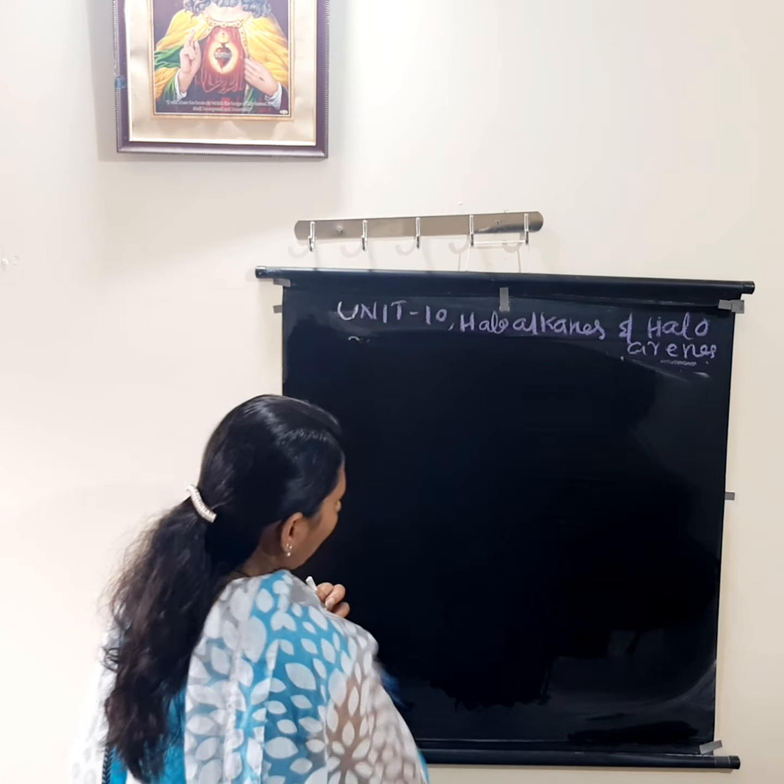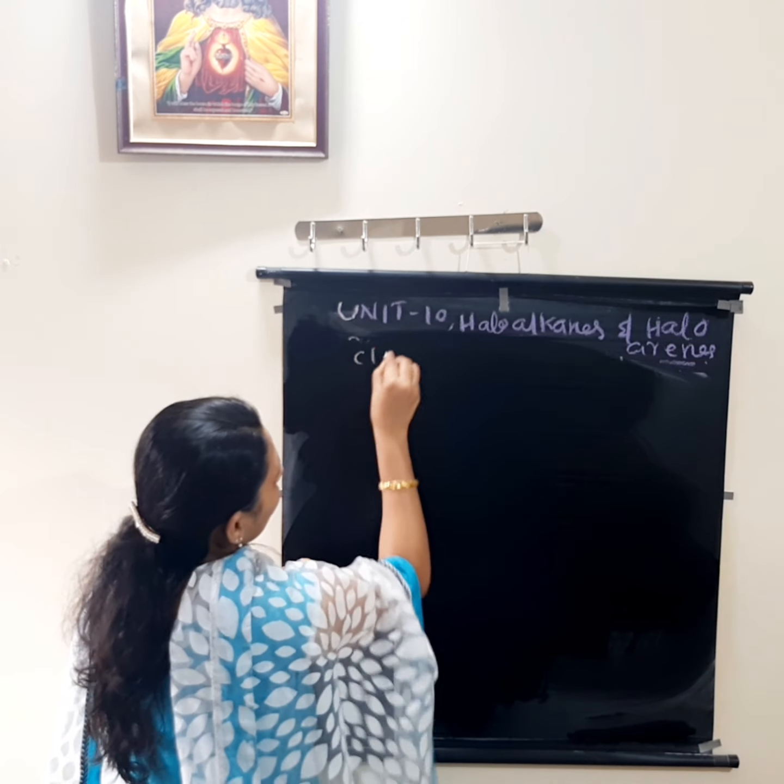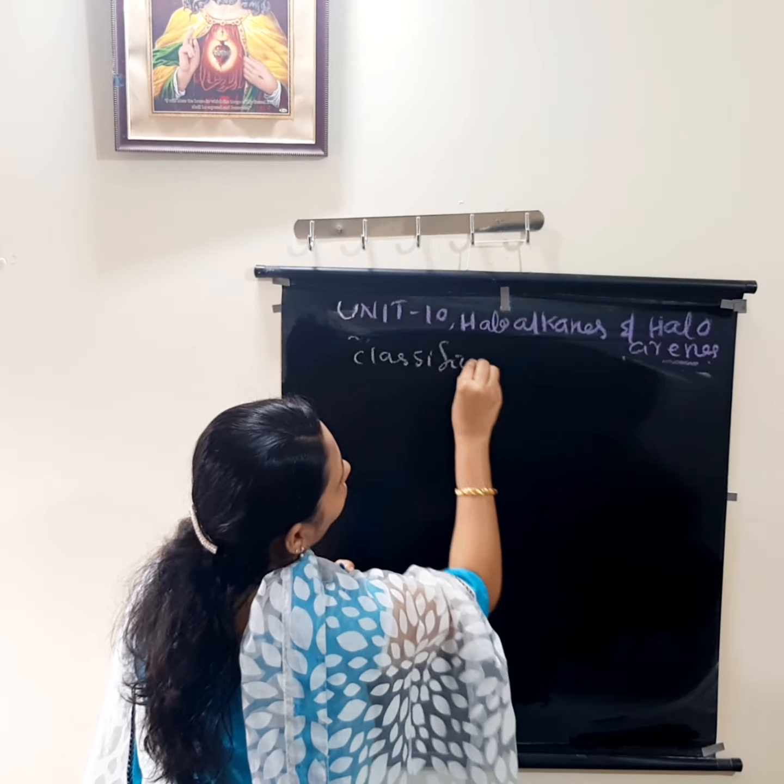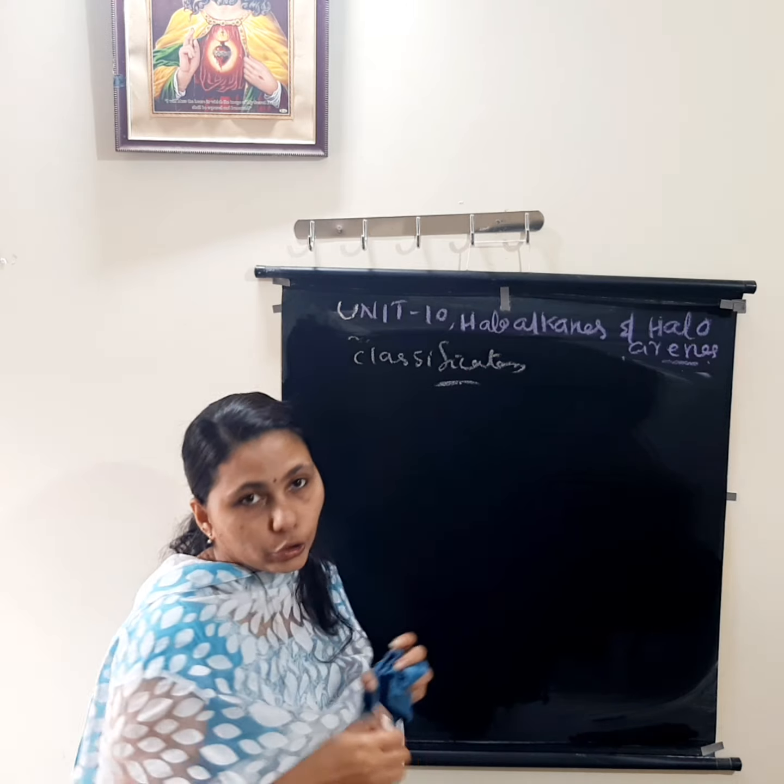Classification of haloalkanes. Classification based on the number of halogen atoms present.